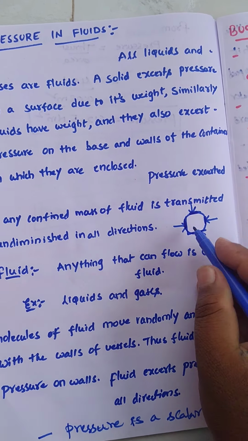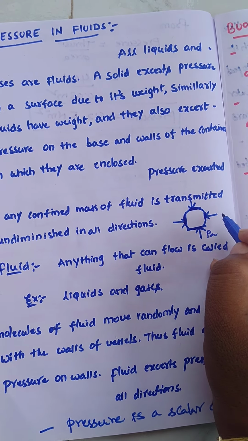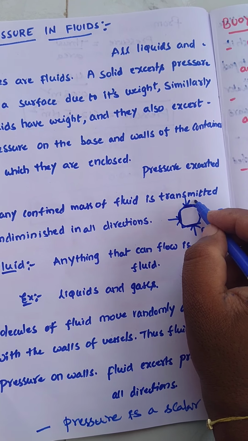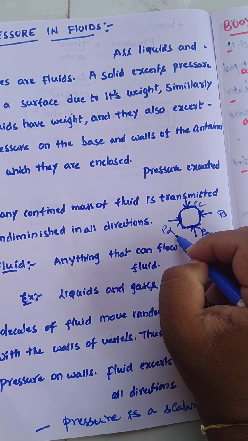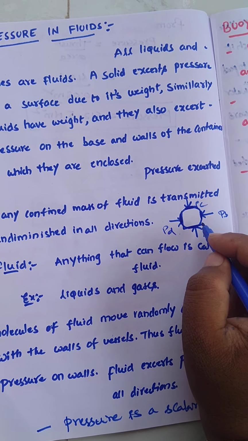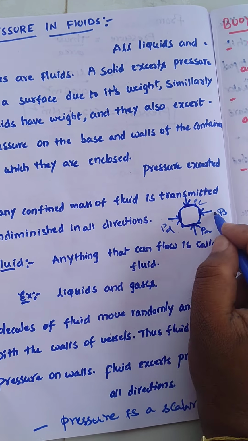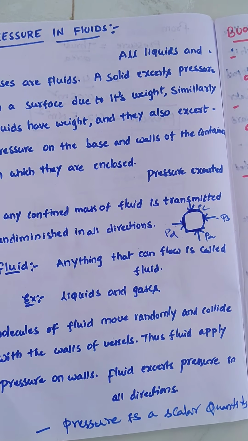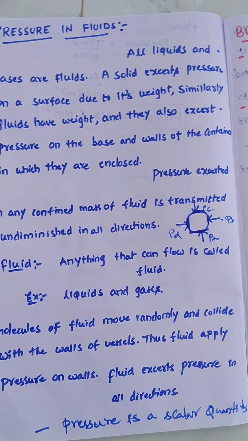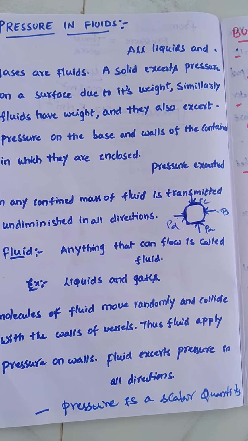For example, this is P of A, this is P of B, this is P of C, and this is P of D. They are of equal magnitude but opposite, so both cancel each other. Here also both will cancel. So the net force has no direction, and for that reason I am treating pressure as a scalar quantity.